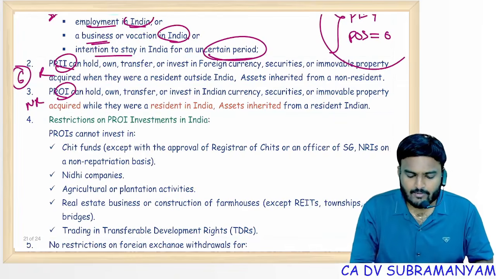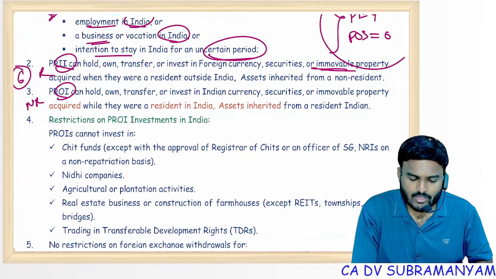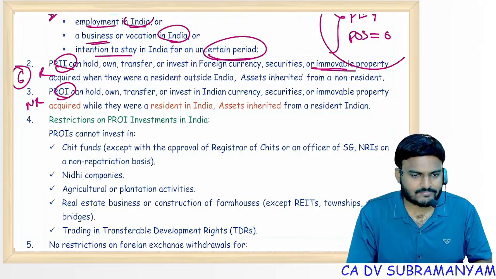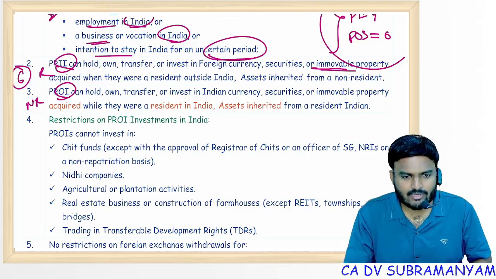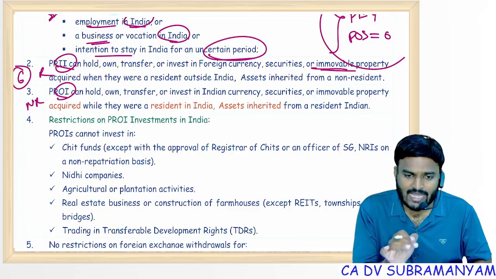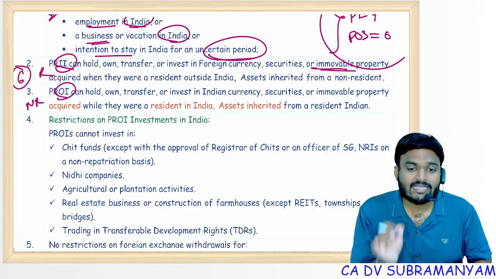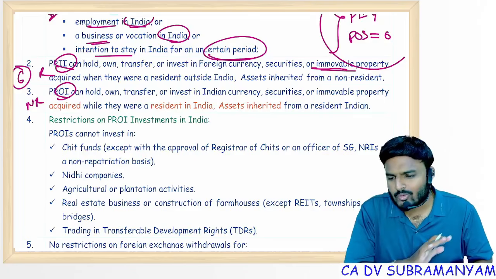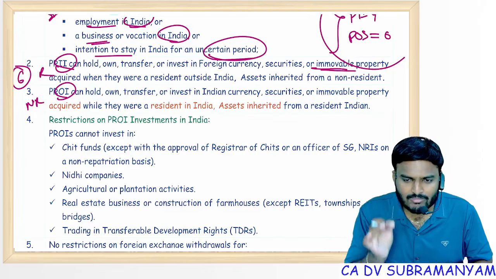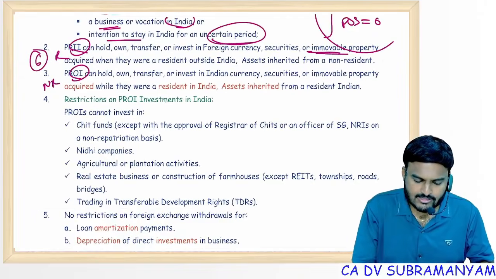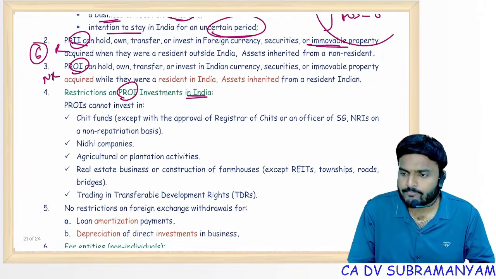A resident holding properties, or a non-resident who acquired properties from a resident; similarly a non-resident who had properties outside India, or a non-resident becoming resident who acquired properties from a non-resident. A resident who inherited properties from a non-resident: no need to deal with them, no need to comply with these norms. Exemption. Section 6: restrictions on PROI investments in India.